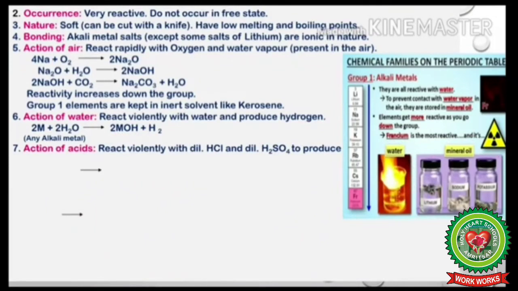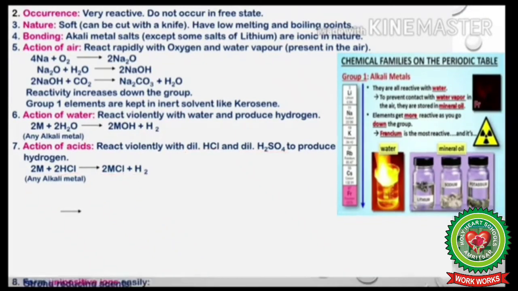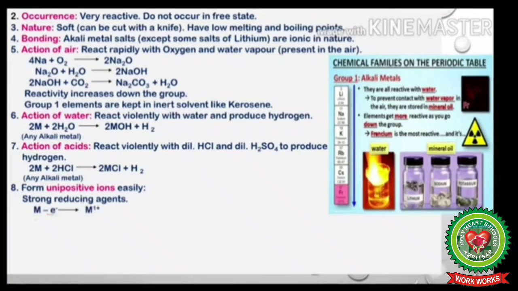Next is action of acids. Alkali metals react violently with dilute HCl and dilute H2SO4 to produce hydrogen. It is clear from this reaction where M stands for any alkali metal, which reacts with HCl to produce MCl, that is alkali metal chloride, and hydrogen. Alkali metals also form unipositive ions easily, and for this reason they are strong reducing agents. They lose one electron and form a unipositive ion.